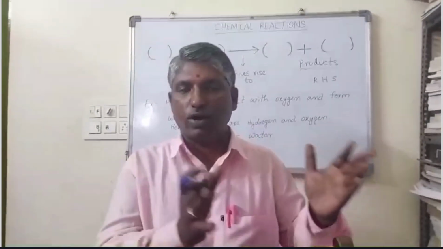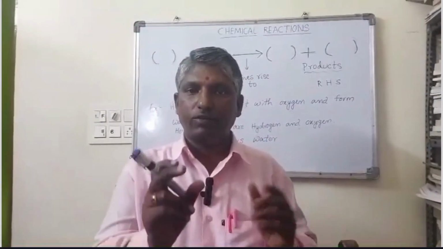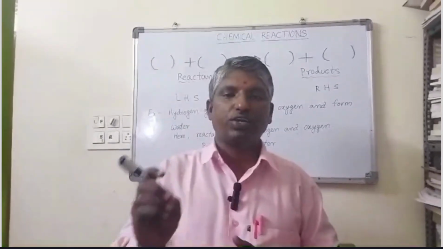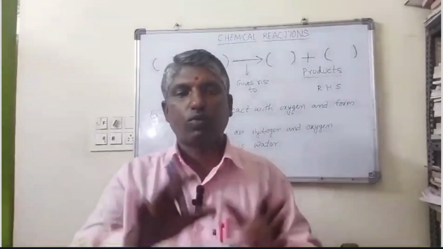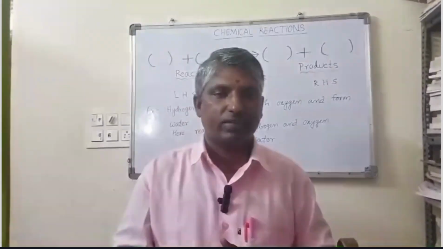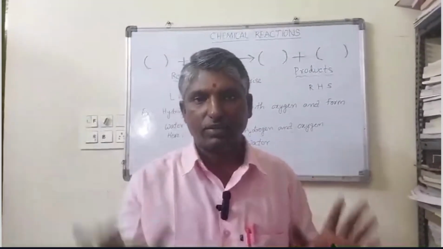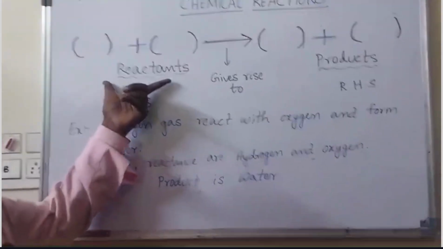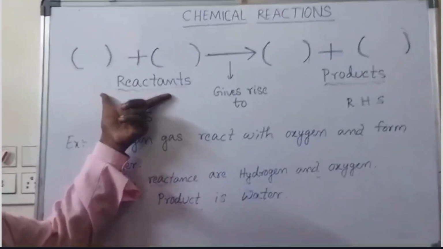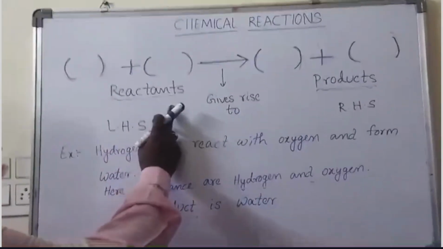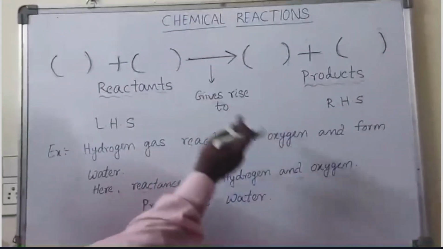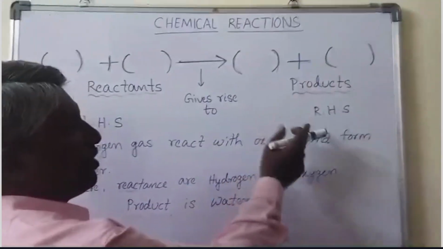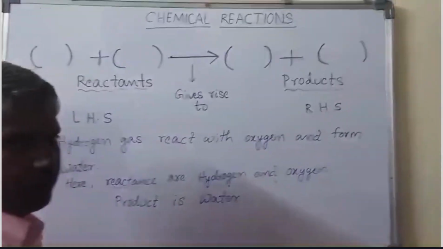Reactants and products are separated using one arrow symbol. It is called gives rise to. The total structure is simply called a chemical equation. Just look at both sides. The substances involved in chemical reactions are called reactants. After completion of the chemical reaction, the newly formed substances are called products.